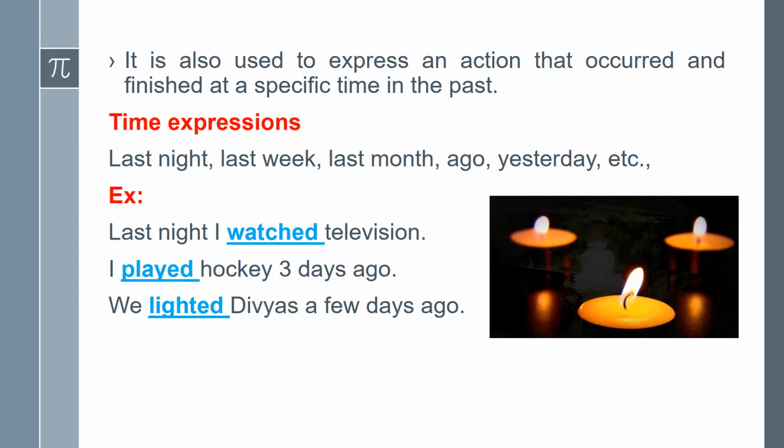We lighted diyas a few days ago. Here the action of lighting diyas also finished a few days ago. So past simple tense refers to an action that occurred and finished at a specific time in the past.